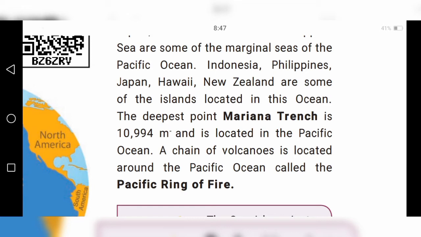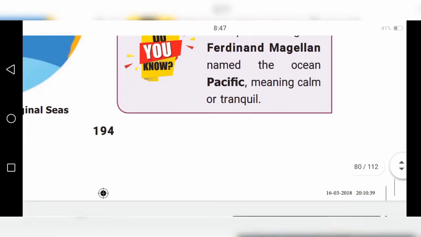A chain of volcanoes is located around the Pacific Ocean. A chain of means continuously. This chain of volcanoes around the Pacific Ocean is called the Pacific Ring of Fire.